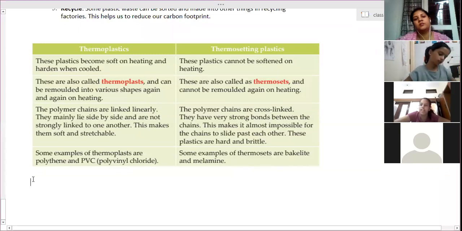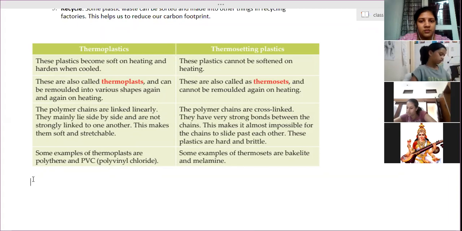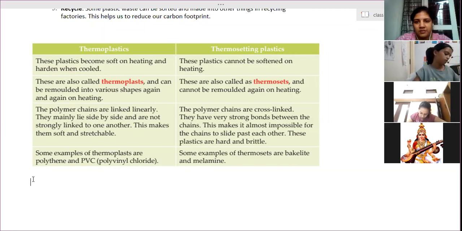Okay, yes, ma'am, done. Thermoplastic and thermosetting plastic. Now the characteristics of plastic: why it is so favorite and so popular. Why are plastics more popular, forming the substitute for metals and glasswares? Why do we use plastic as a substitute for glass and metals? Why has plastic nowadays become so popular that everywhere we can see only plastic materials rather than any metal or glasswares? What are the special properties plastic possesses?